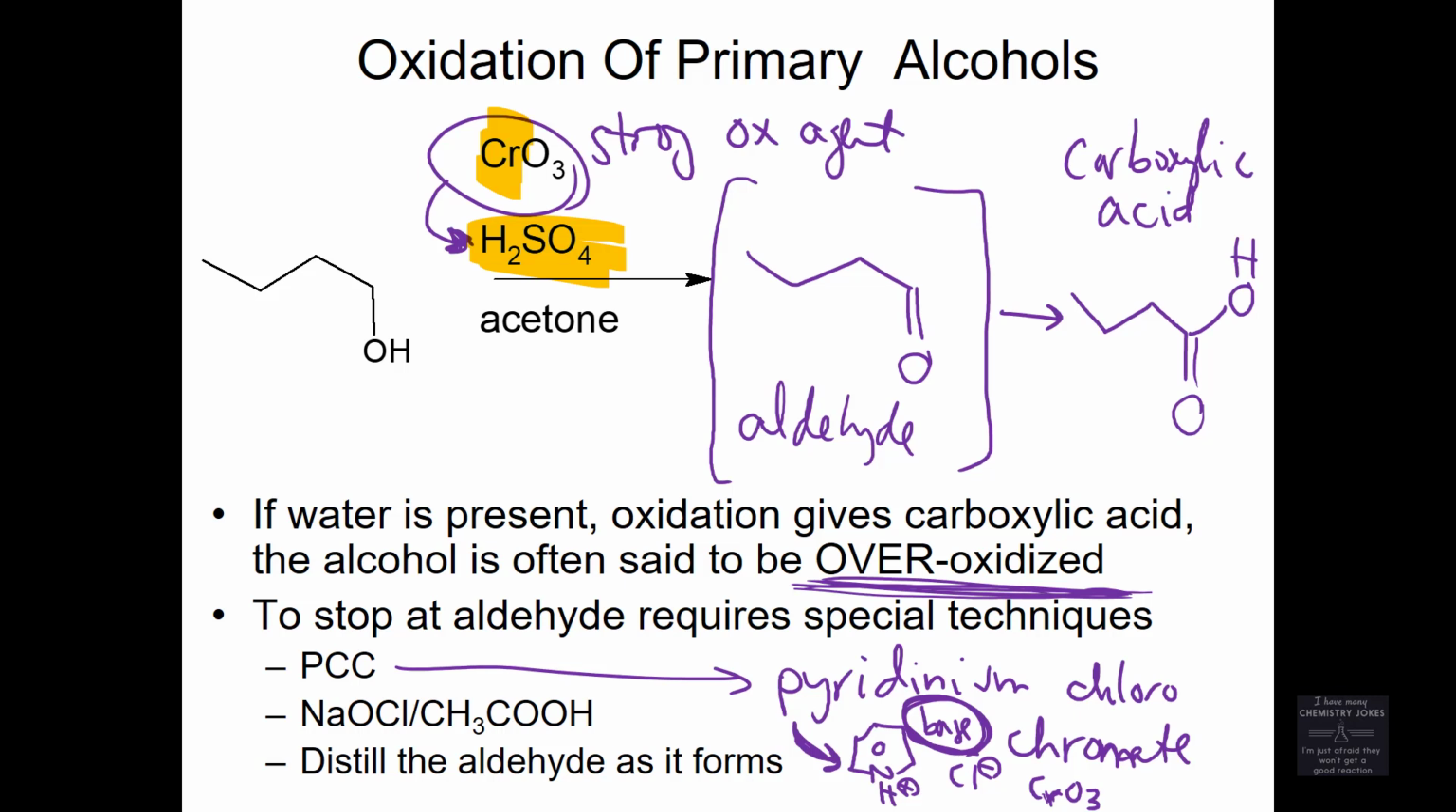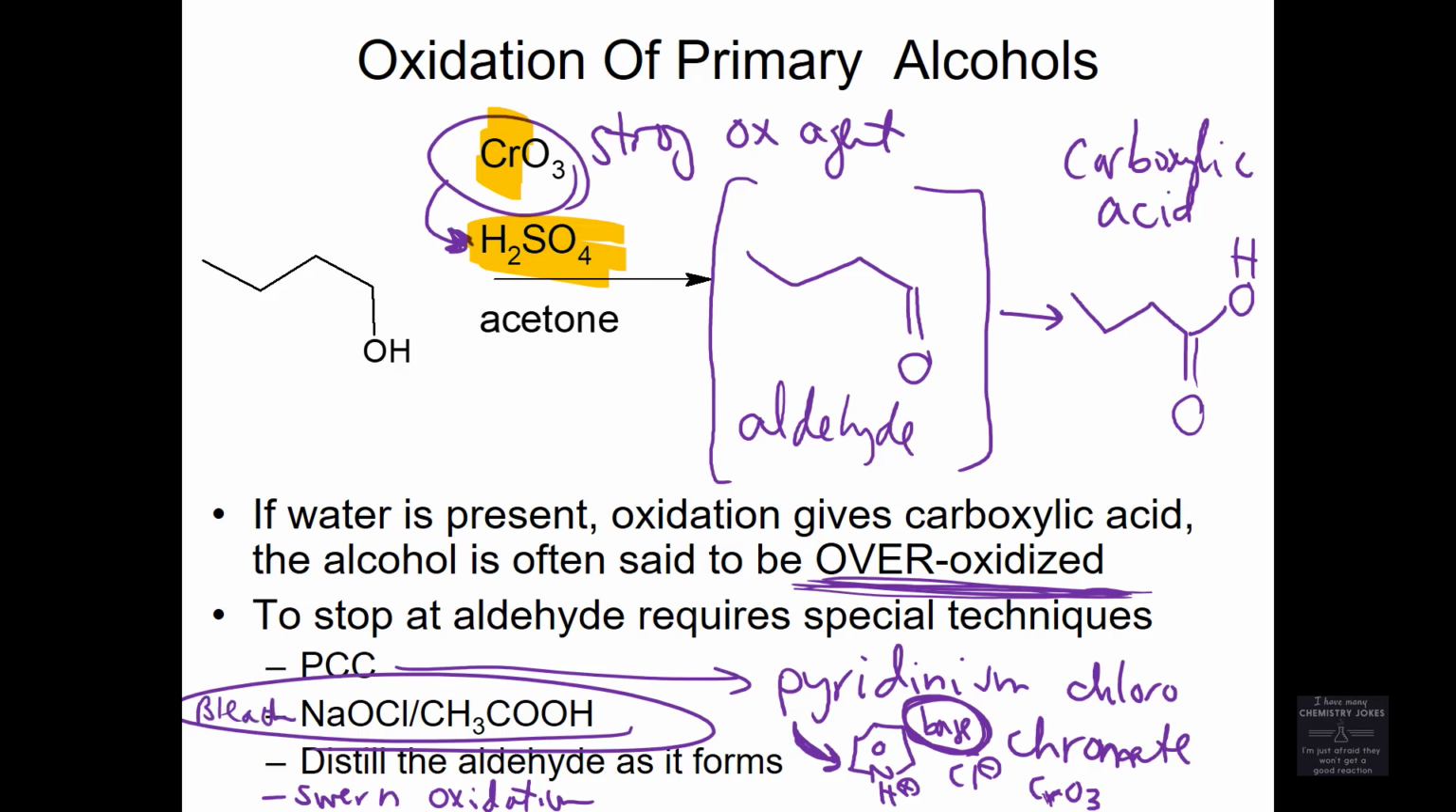We're not going to draw any of the mechanisms with chromium oxidations, but we will draw this oxidation, and we will also draw the Swern oxidation. I forgot to write it on here. I will give you that reagent in a moment. The NaOCl and acetic acid, that's called the bleach oxidation.